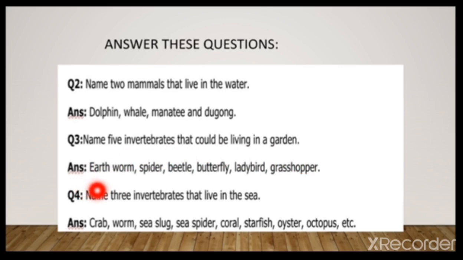Question number 4 is, name 3 invertebrates that live in the sea. The answer is crab, worm, sea slug, sea spider, coral, starfish, oyster, and octopus, etc.